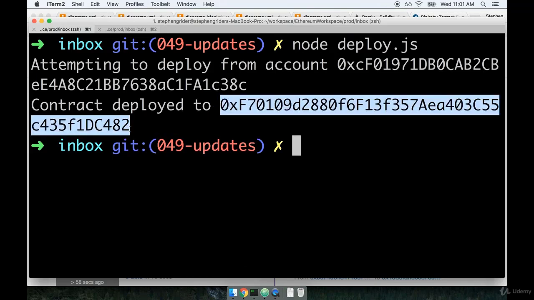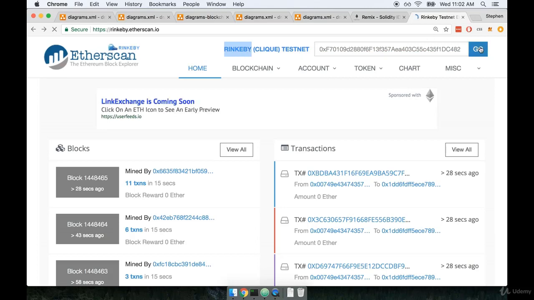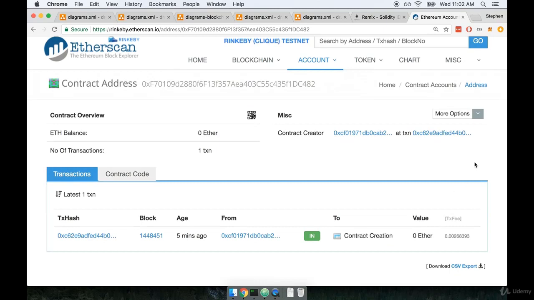Then I'm going to grab the address for our contract from the terminal. So here's my address. I'll copy it, and then I'm going to paste it into the search bar at the top right hand side. And do make sure that you are on the Rinkeby test network here. We can click go, and then it will show us some details about our newly deployed contract.